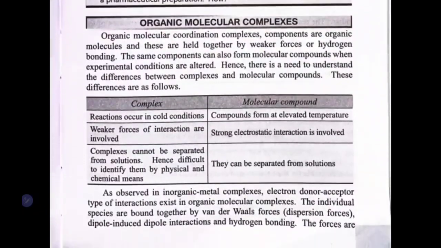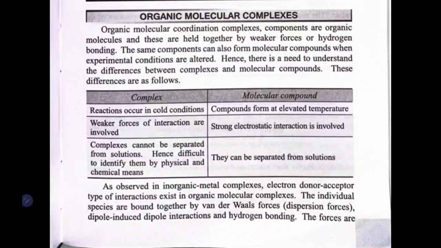Next is your organic molecular complex. Now, the name says organic molecule. So, whatever complex is formed between the molecules, in those molecules carbon atoms will be there. That we call an organic molecular complex.